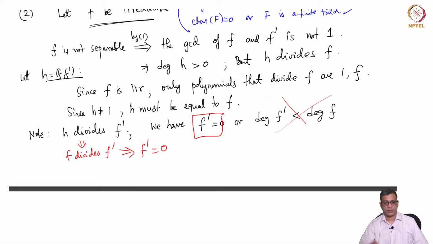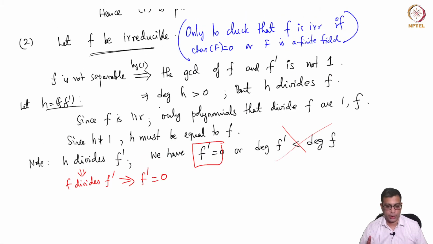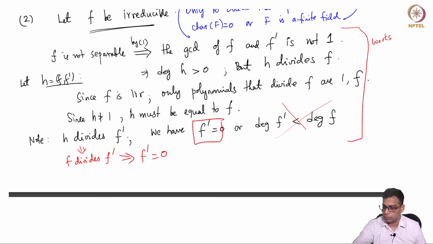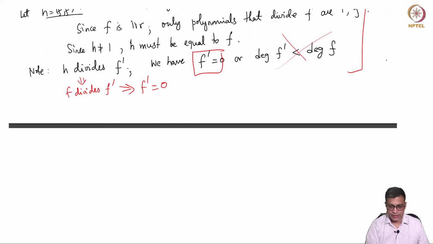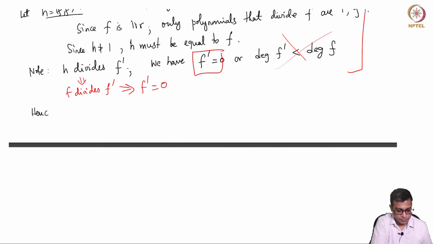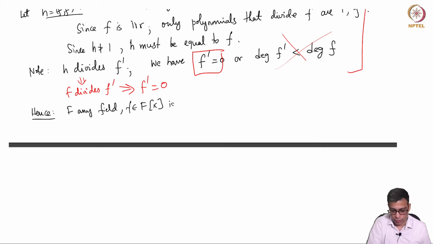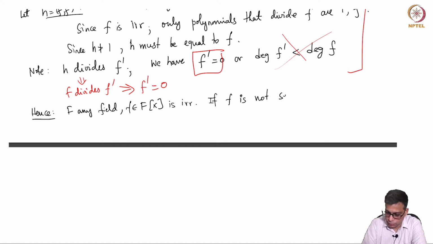So, where are we now? If you have an irreducible polynomial, this argument works over any field. So, the conclusion is: for any field, if f is an irreducible polynomial and f is not separable, then f prime is 0.